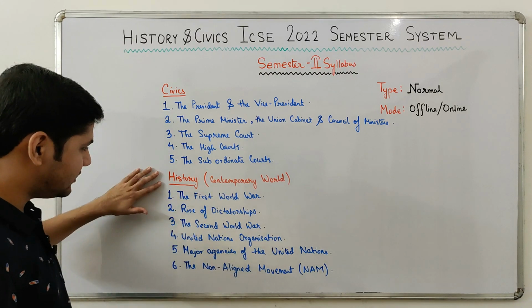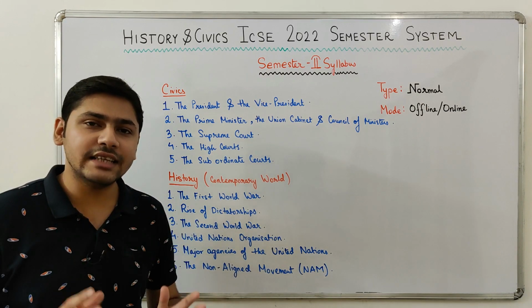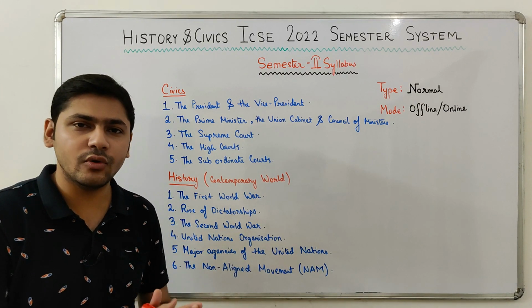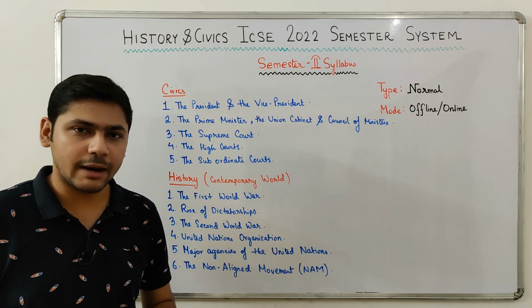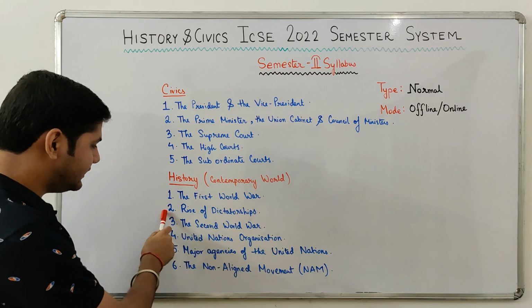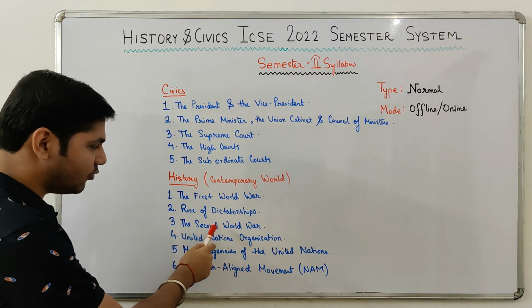Moving on to history. In history, you have all the chapters from contemporary world in the syllabus of the semester 2 examination. What are those chapters? First, the First World War. The second chapter, rise of dictatorships. The third chapter, the Second World War.